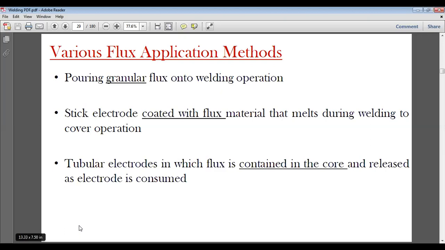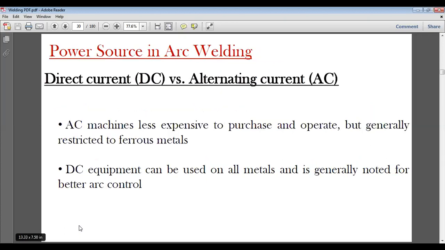So these are the ways of protecting the molten metal, protecting the weld pool from the environment, and this is the basic process of separating the molten metal from the environment. Now, the power source in our welding could be both DC and AC. We can use direct current, and alternating current can also be used as the power source for our welding.